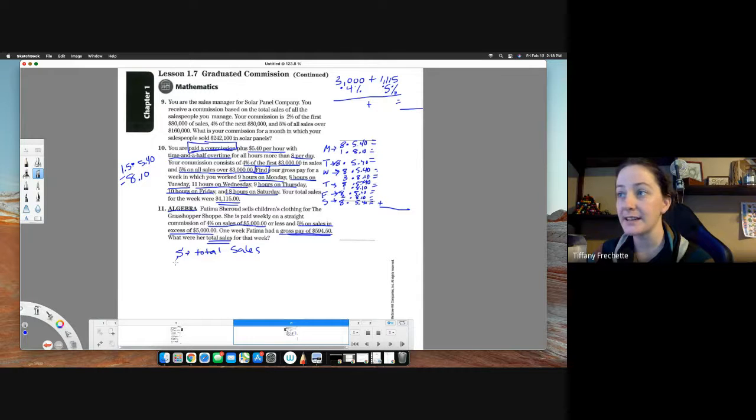So we're going to use S, and I do my little things here, so it's an S and not a 5. I've been told my 5s and my S's look very similar. So when I use them in equations, I always put the little lines on them. So we know now we can use this S in the place of total sales. So let's go through, and we're going to write an equation that has to do with these ones. So with this graduated piece, remember we have a 4% piece and we have a 5% piece. We're just working on the graduated commission part here.